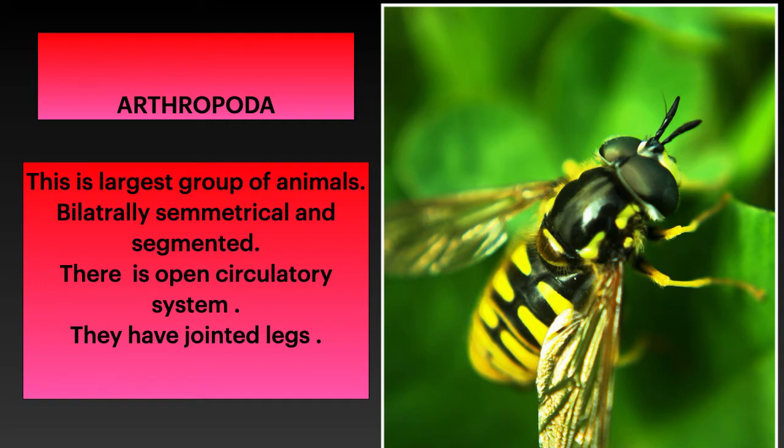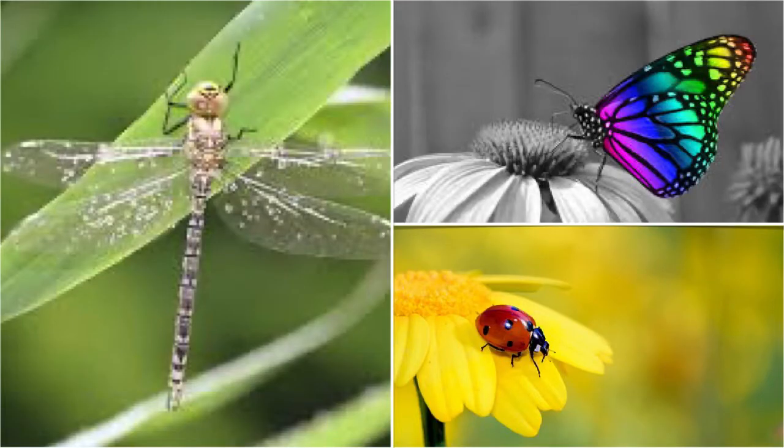Now, Arthropoda is the largest group of animals. These animals are bilaterally symmetrical and segmented. You can observe further examples here: a butterfly, a beetle. They have an open circulatory system. The blood does not flow in well-defined blood vessels.